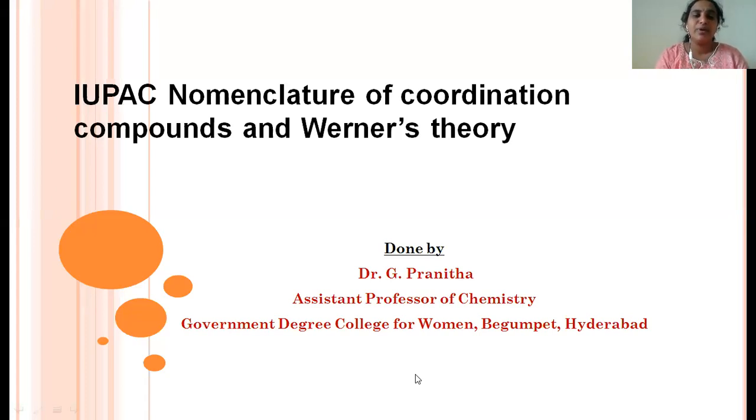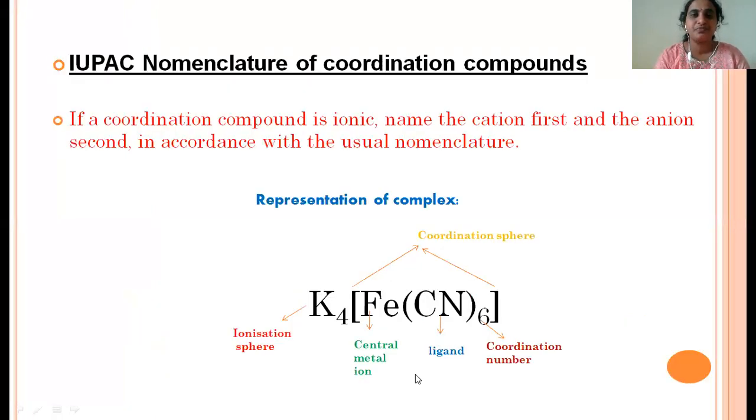Now I am going to explain a very important topic which is very useful in inorganic chemistry, that is IUPAC nomenclature of coordination compounds, and also Werner's theory. First we will see what is IUPAC nomenclature of coordination compounds. IUPAC nomenclature is nothing but the rules given whenever we are writing the complex name. While writing the complex name, we have to follow those rules. Then what are those rules?